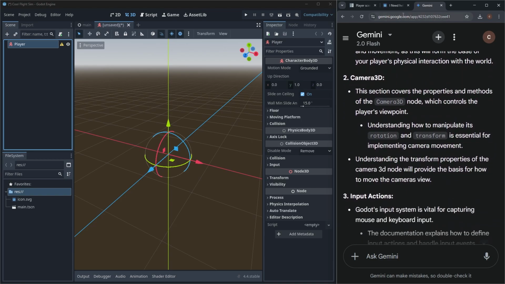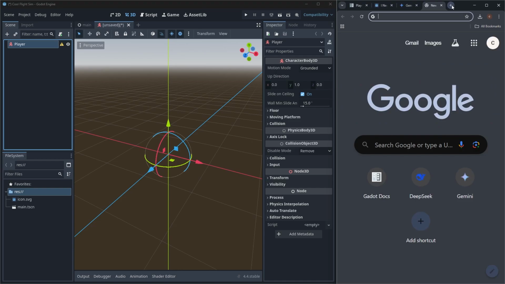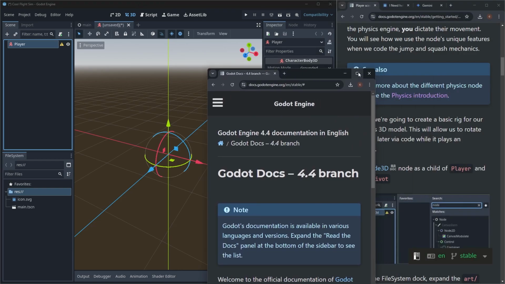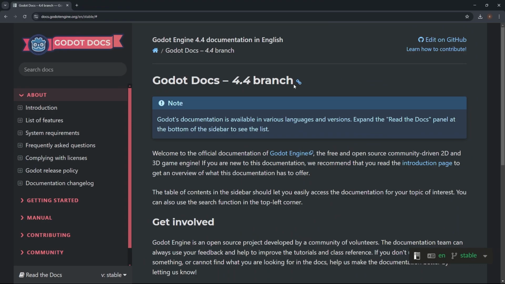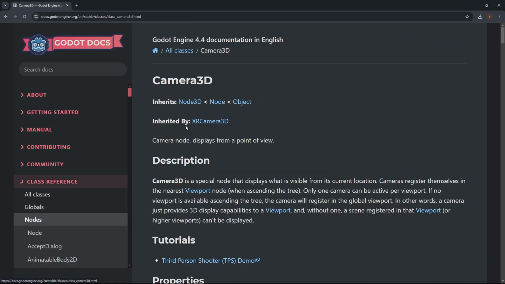Let's go find the camera. Let's make a new one and make it big. And then after that, let's look up camera. Camera 3D. There we go. Shablam.